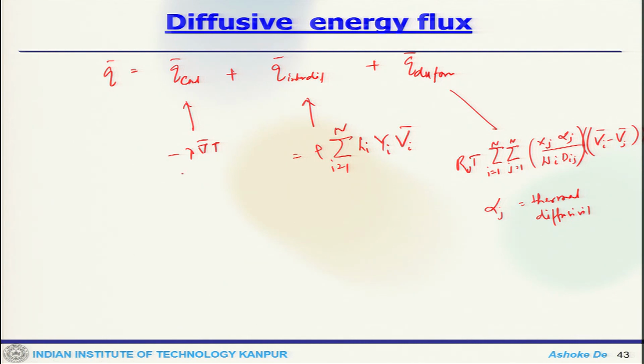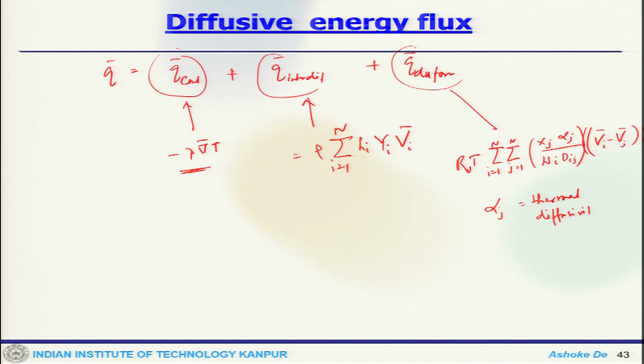So, conduction contributes due to the thermal gradient. Interdiffusion is due to the species diffusion, and the Dufour effect is the heat flux due to the gradient in species concentration. This is the counterpart of the Soret effect, which is also mostly negligible. This is the flux due to pressure gradient.